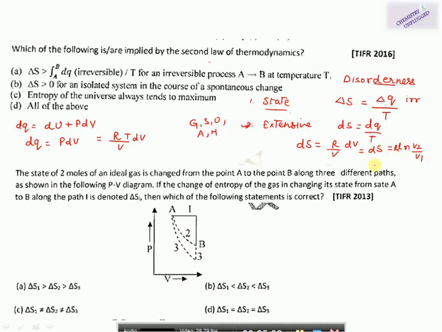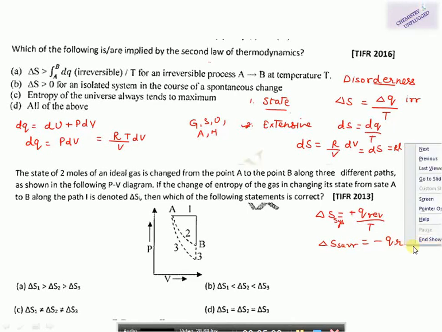And if this process is reversible, means if the system is absorbing Q amount of energy, then this function will be del S equals Q reversible over T. And this heat is absorbed from the surroundings. So this is for the system, and for the surroundings it will become minus Q reversible over T, because this heat is taken from the surroundings, and when we are taking heat out of a system then it will become negative, and when it is absorbed it is positive.